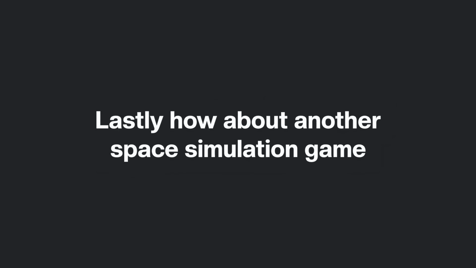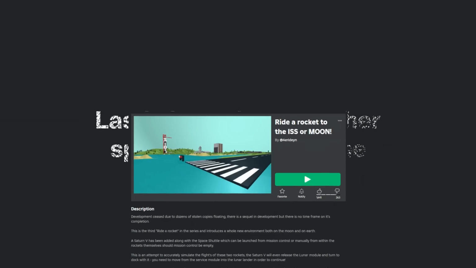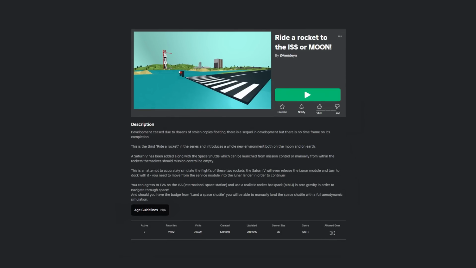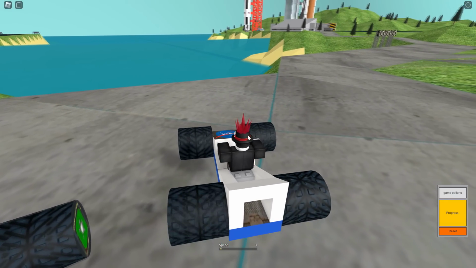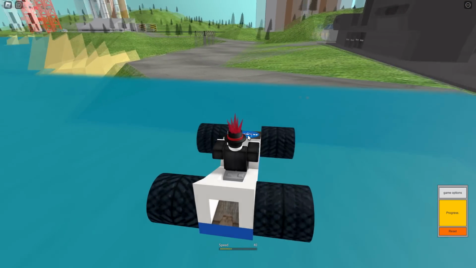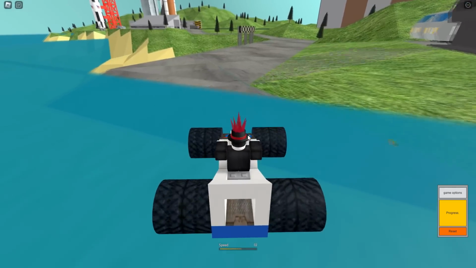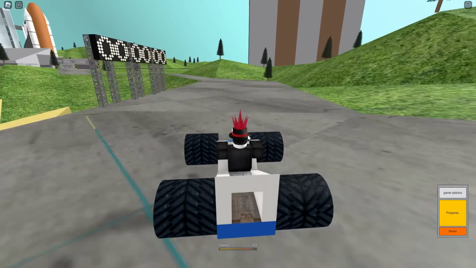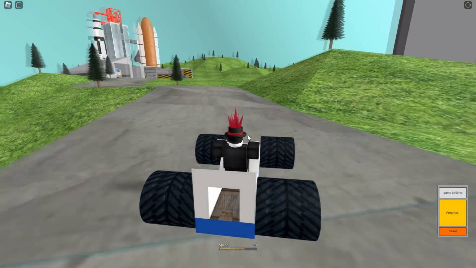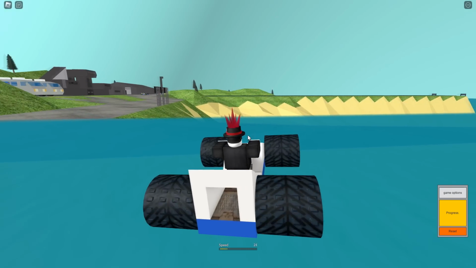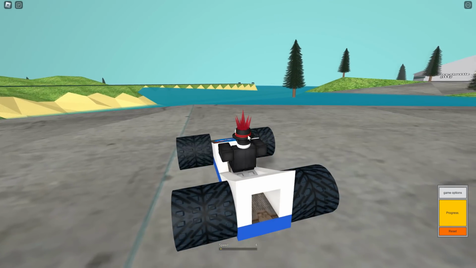Lastly, how about another space simulation game called Ride a Rocket to the ISS or Moon by Addicting, created on the 8th of June 2010 and gathering 740,000 visits. For the most part, this game works really well, other than some visual bugs with the ground using pictures I believe with transparent objects, so it flickers from being visible to invisible, which is really annoying as it happens very frequently.